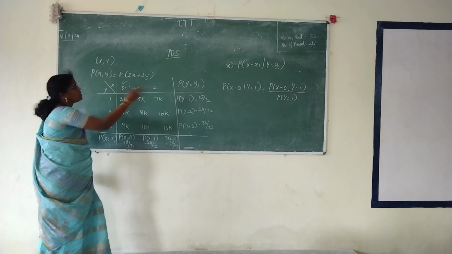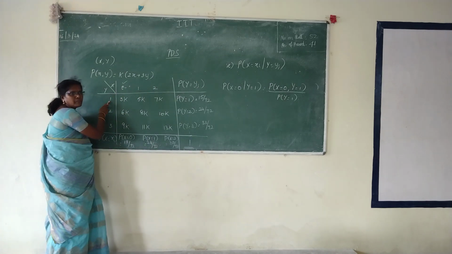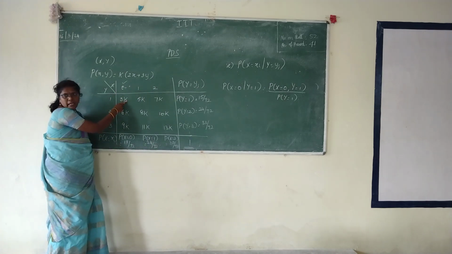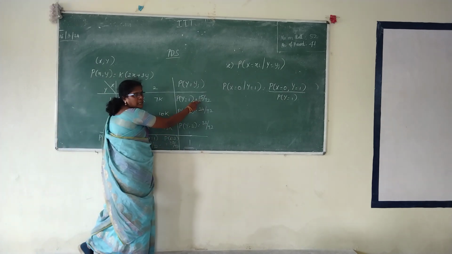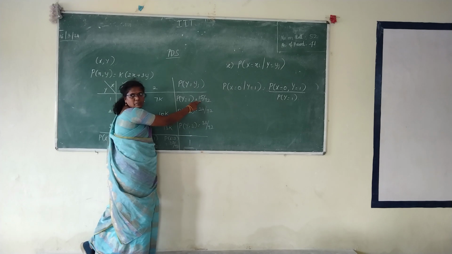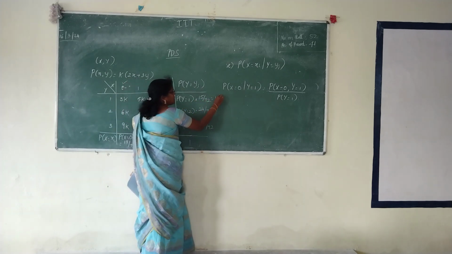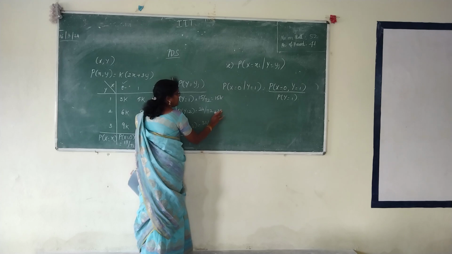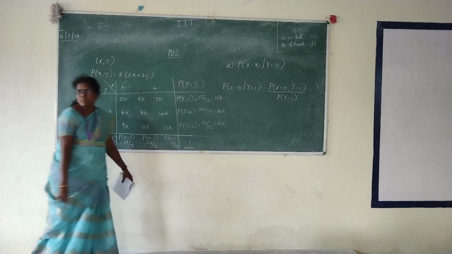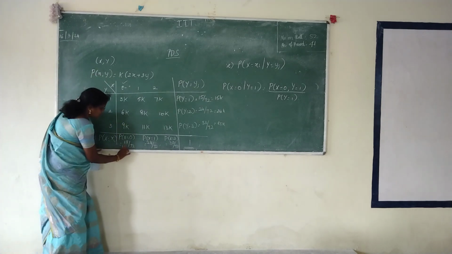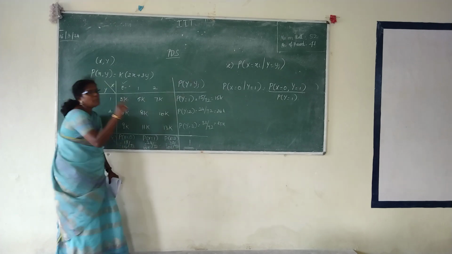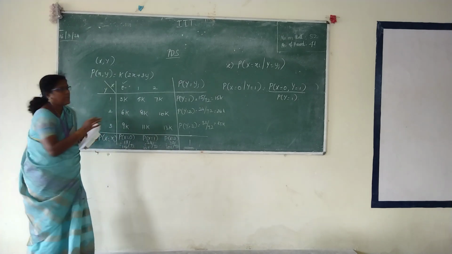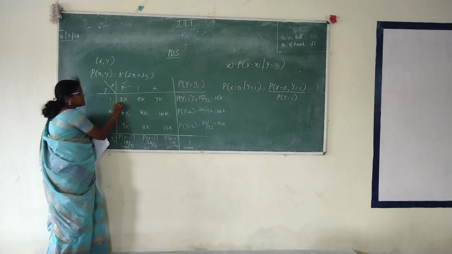So what is the answer for x equals 0 and y equals 1? 3k. And for y equals 1? That can be said as 15k, the sum of 3k, 6k and 6k from the table. So the numerator is the joint of x equals 0 and y equals 1, the answer is 3k.